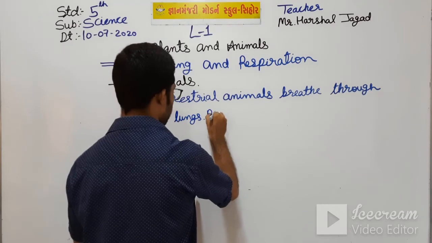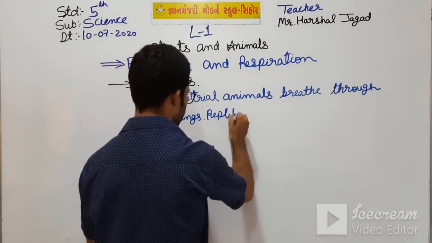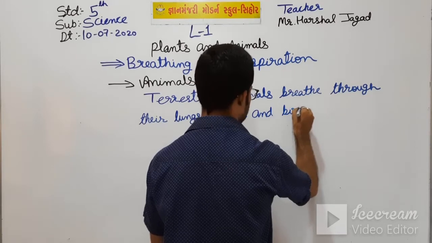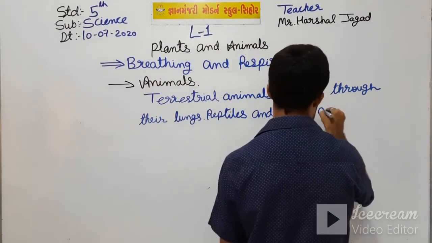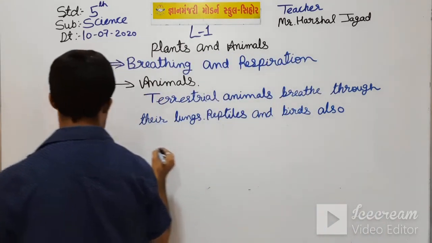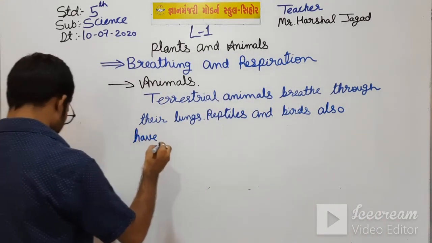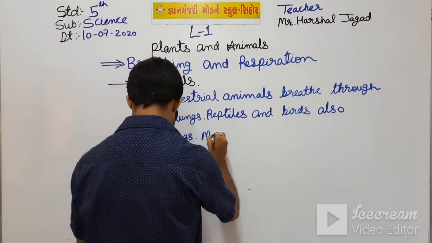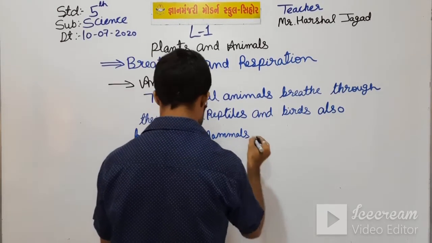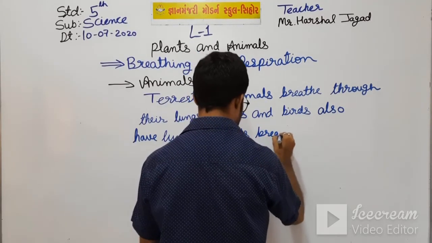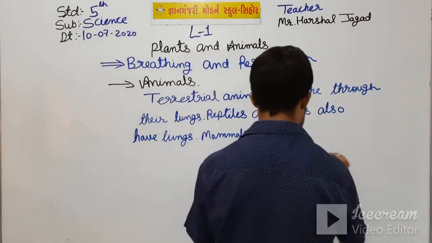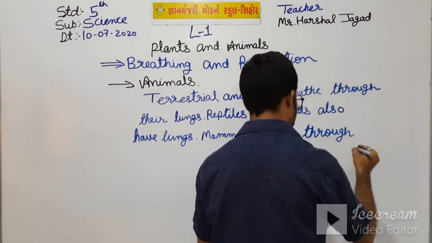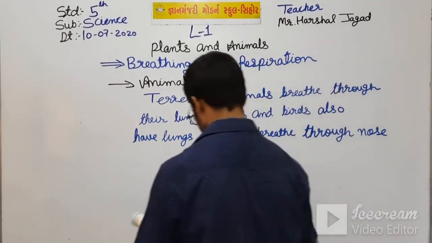Reptiles and birds also have lungs. Mammals breathe through nose and lungs.